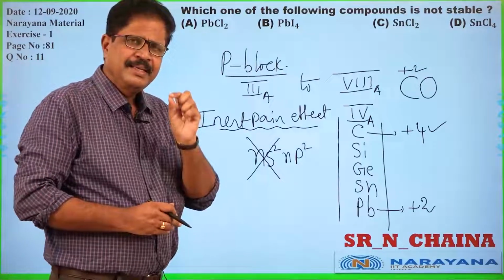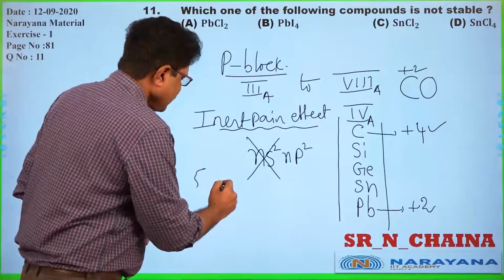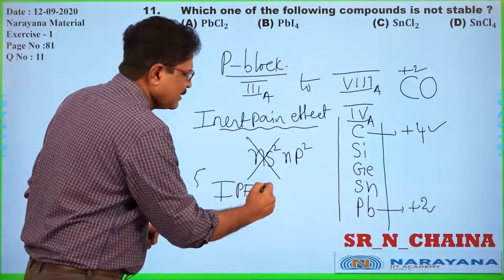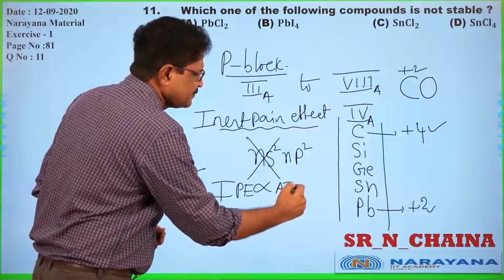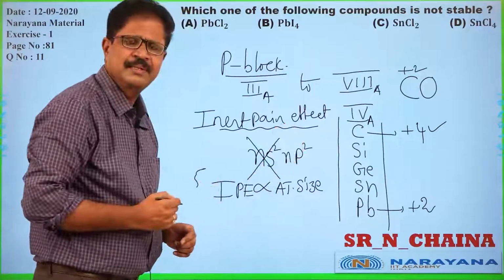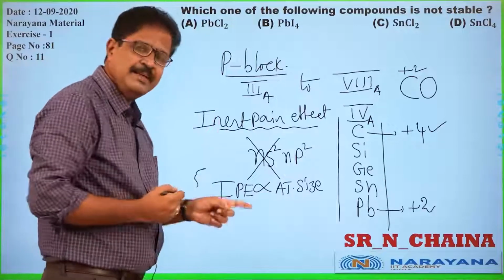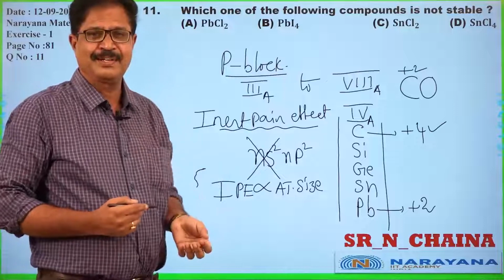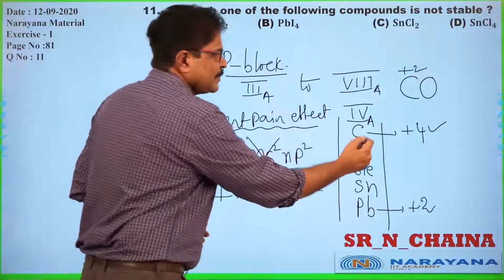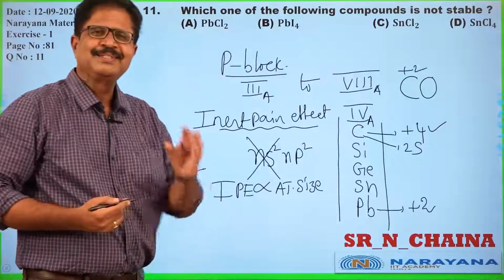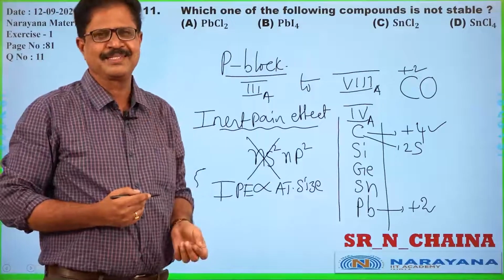Usually, the inert pair effect is directly proportional to atomic size, that is, to the size of the s orbital.